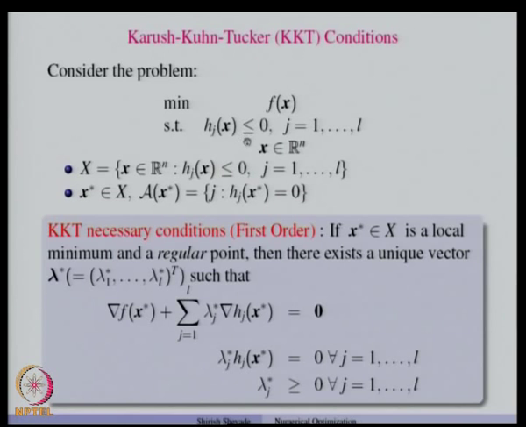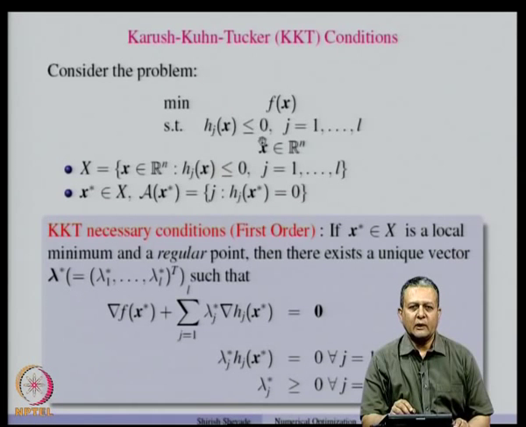Hello, welcome back. In the last class, we started looking at KKT conditions for a constrained optimization problem. In particular, we consider this problem where we want to minimize f of x subject to inequality constraints of the type h_j(x) less than or equal to 0. There are L such inequality constraints.